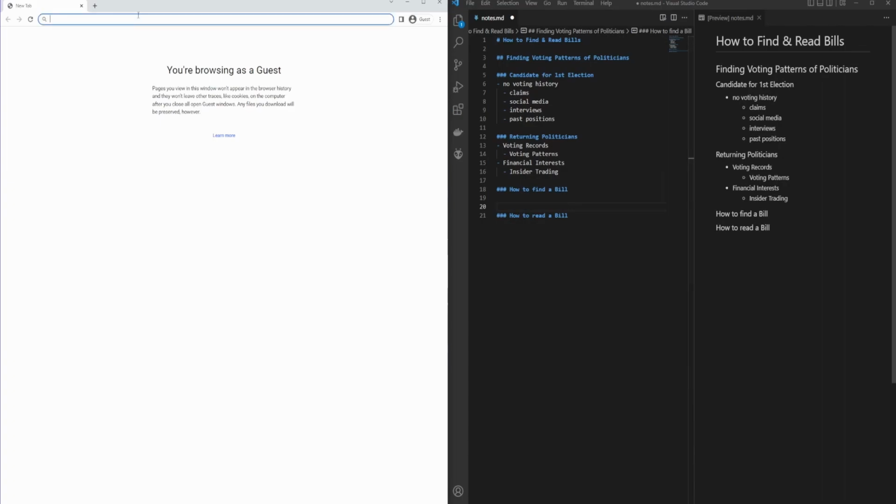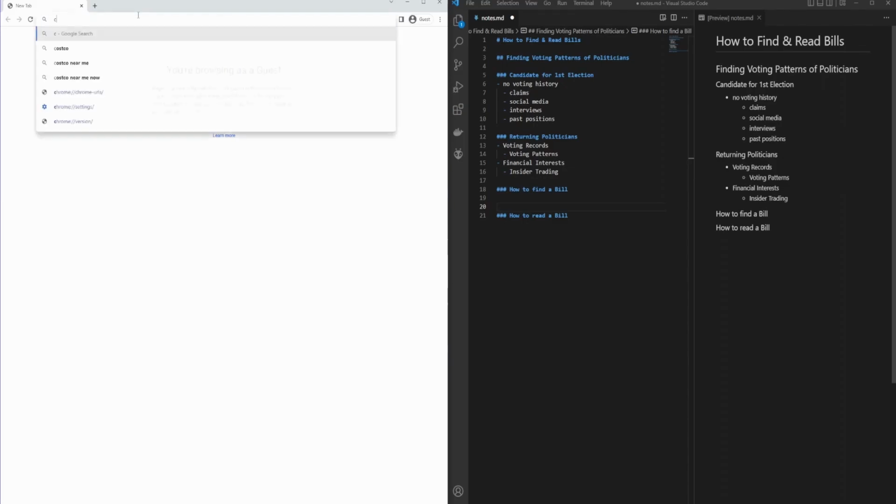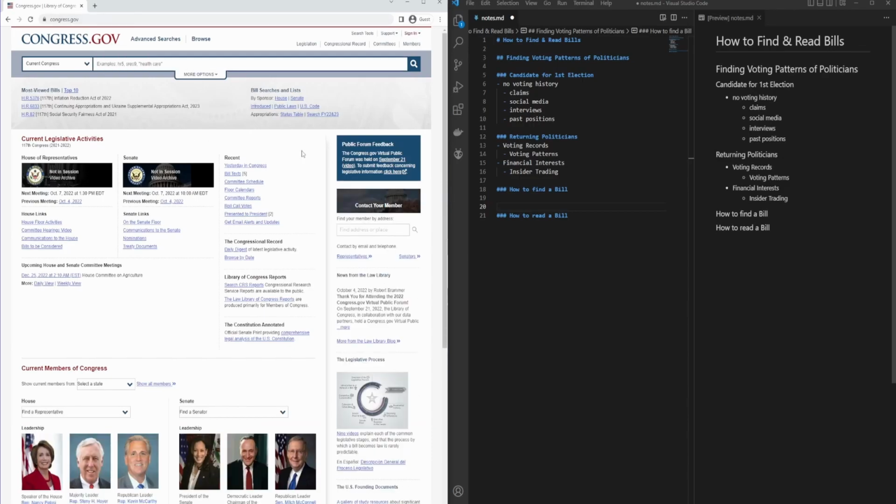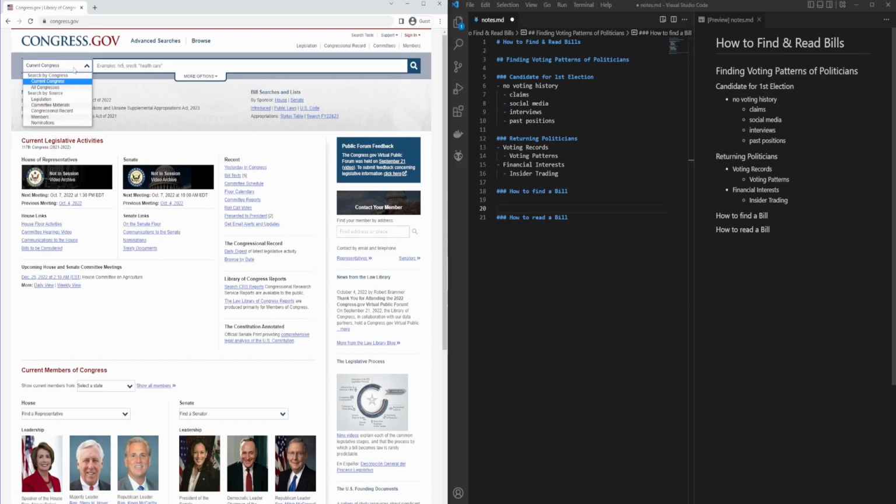Well, luckily we're alive in the 21st century, and as a result of that, we have access to the internet. And it turns out there's a website called Congress.gov where every public bill that's being voted on is accessible. And on the top left, we're going to click this drop down, we're going to click Current Congress. So we want to have the current Congress, and we want to see what they're voting on.